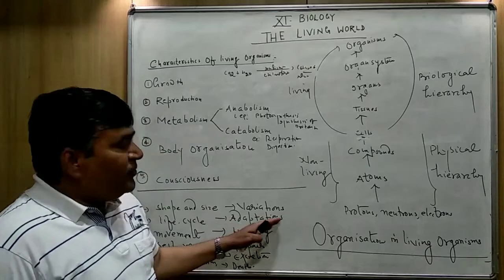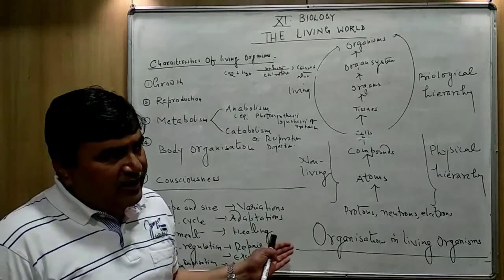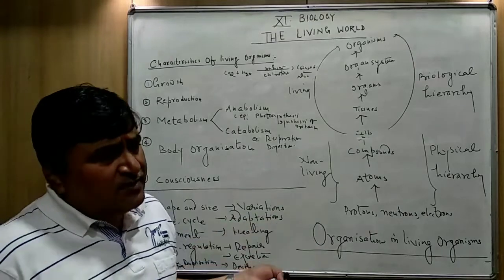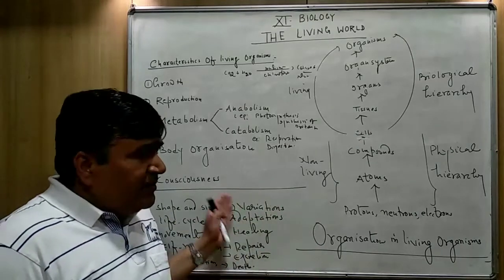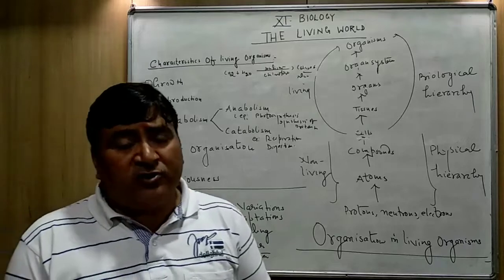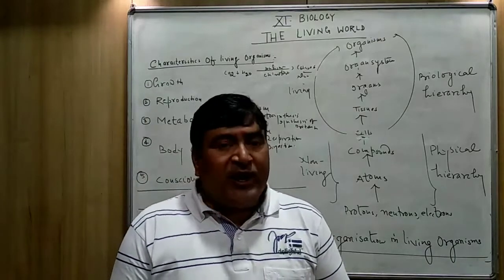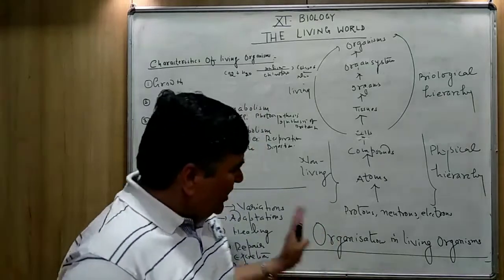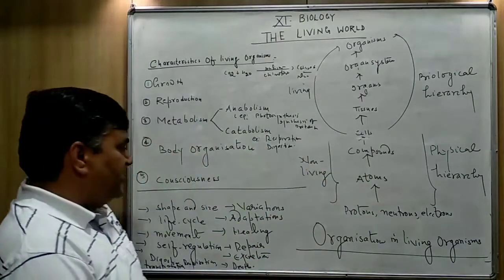Adaptations, so many adaptations are there: aquatic life, hydrophytes, xerophytes, desert plants. Means the living organisms also have a tendency to adjust themselves to the different climatic conditions. All these headings we will study later on in detail.